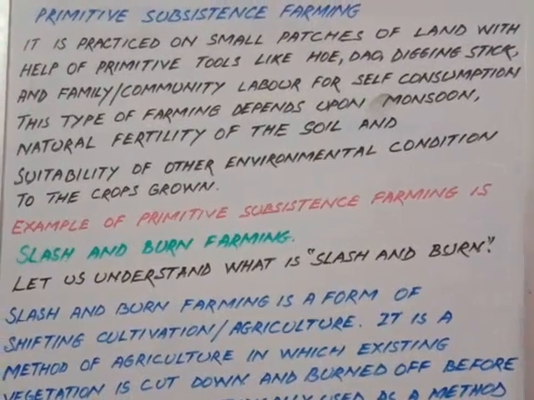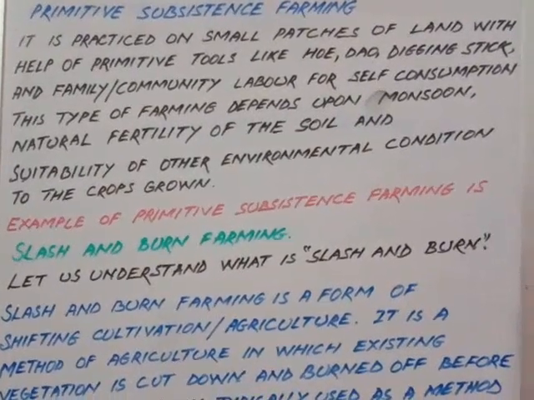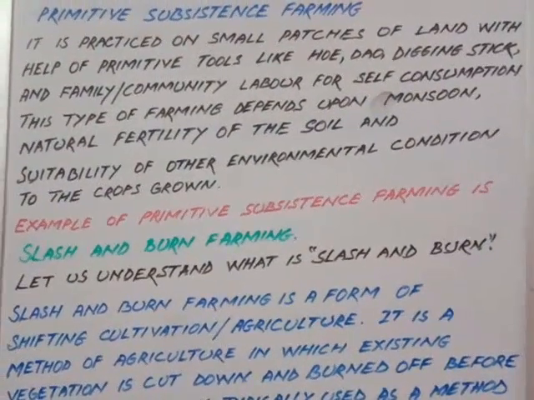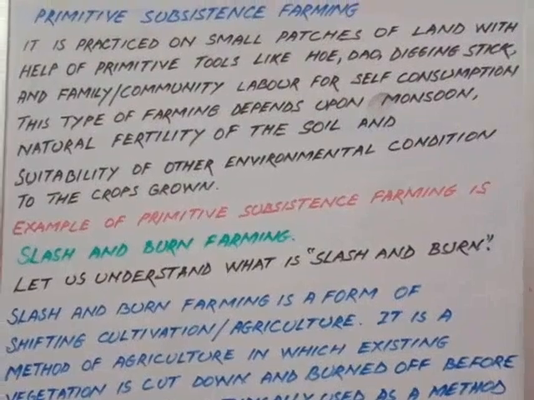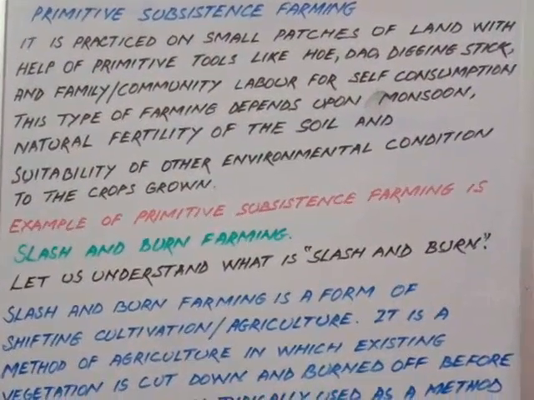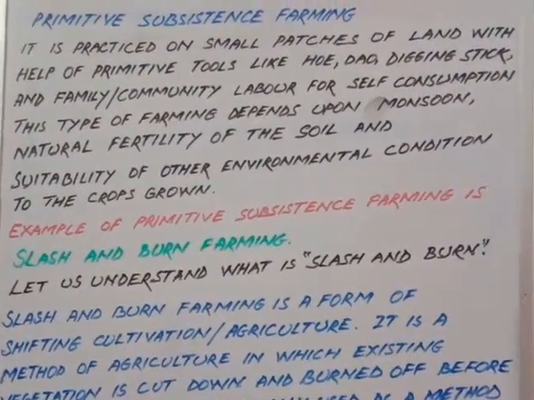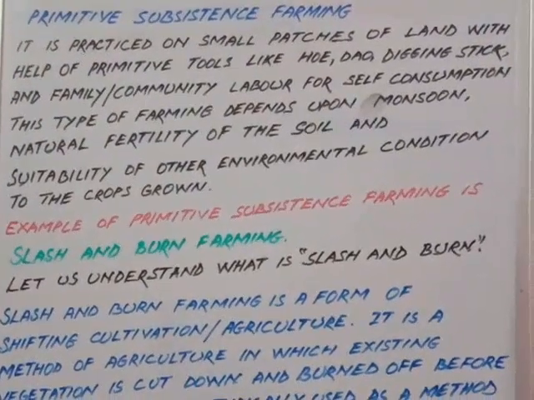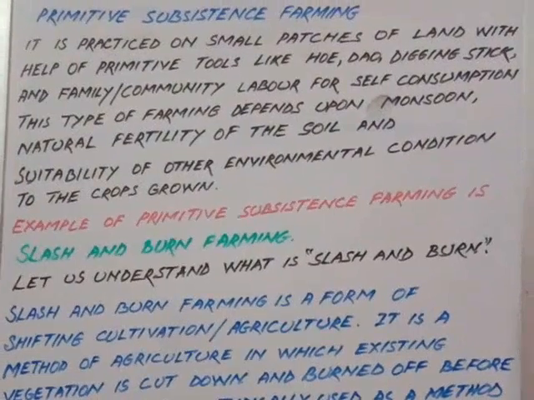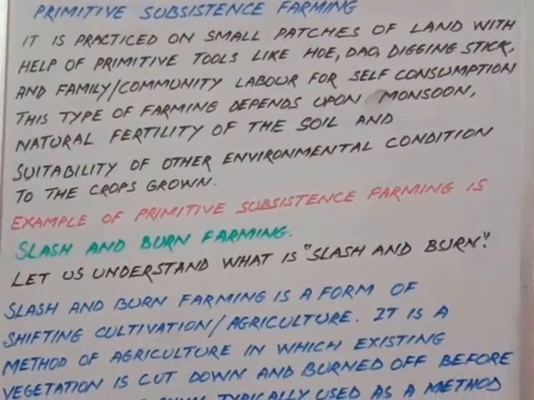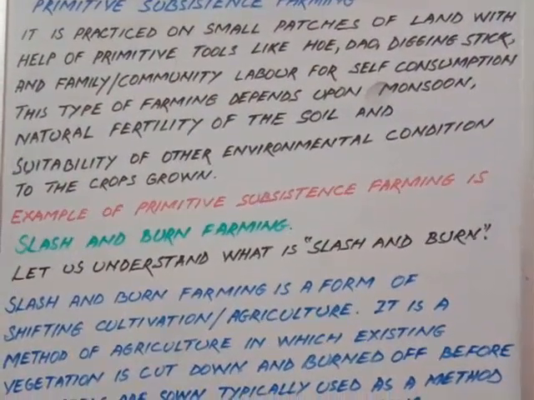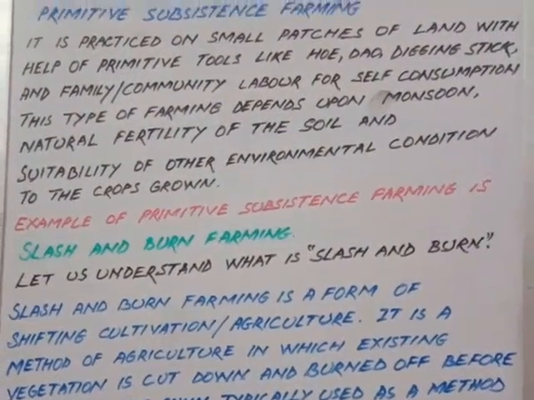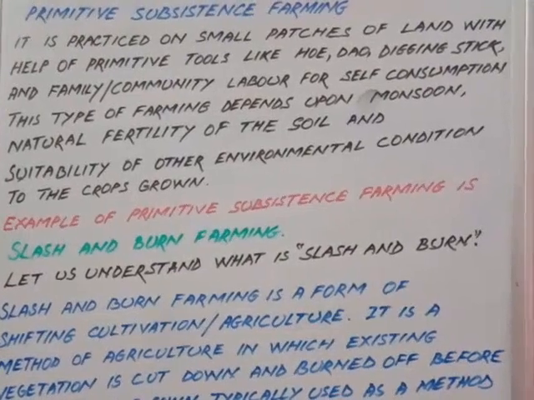This type of farming depends upon two or three things. They don't have modern irrigation facilities, so they depend on monsoon. They don't have fertilizers and pesticides, so they depend on natural fertility of the soil and suitability of other conditions for the crops grown. Different types of crops require different types of climate, so all the climatic and environmental conditions required should be available naturally. Nothing is artificial in this type of farming.